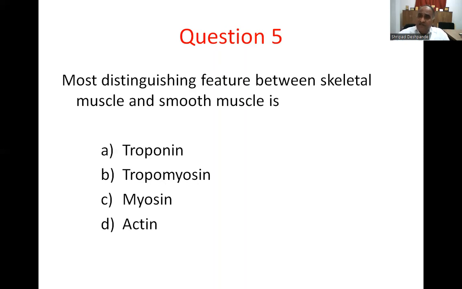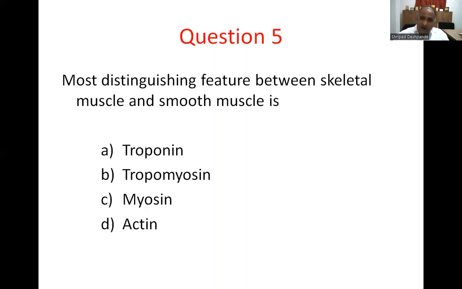I'm not happy or comfortable with the responses. Rather, there would have been another word attached with these. So if I were to frame this question, the most distinguishing feature between the skeletal muscle and the smooth muscle is: A, troponin is absent; tropomyosin is absent; myosin is absent; actin is absent.